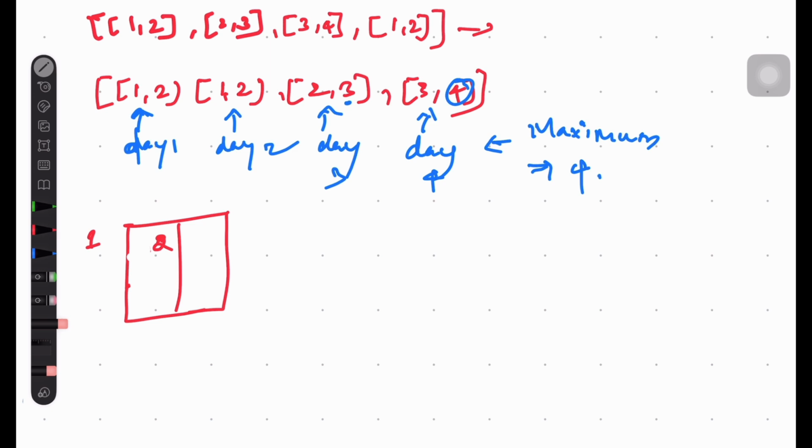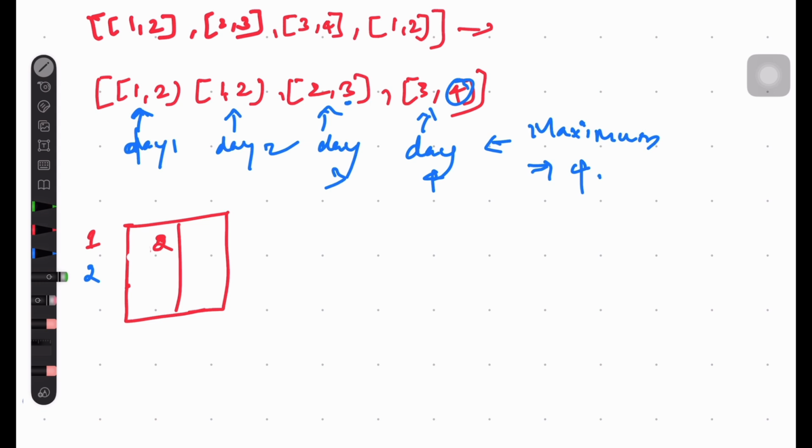So when day 2 comes, the 2 already exists. We should not add these two again, because they were already added on day 1 itself.